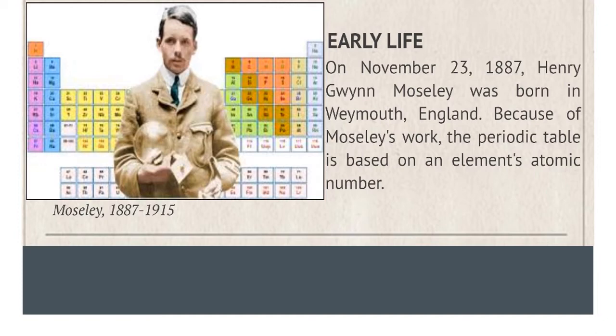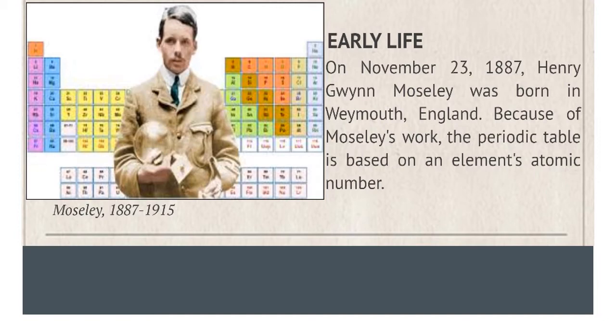Unfortunately, Moseley was shot and killed in battle on 10th August 1915 at the age of 27. He was about to be nominated for the Nobel Prize. Bad luck for the good wisdom.